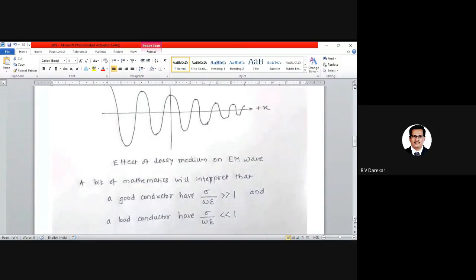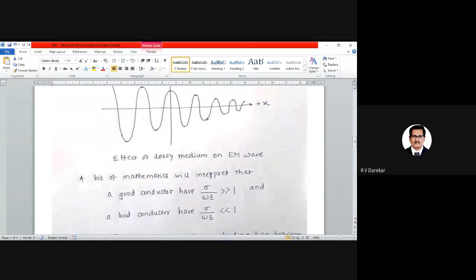So here is the intention for which we observed these equations. If we know the value of sigma as well as the values of omega and epsilon, and we find the ratio sigma divided by omega epsilon, and it is a value very much greater than 1.